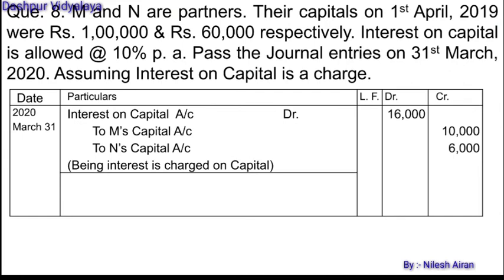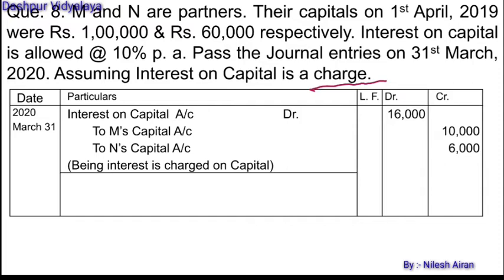Let's see another question we are given here. M and N are the partners. Their capitals on 1st April 2019 were rupees 1 lakh and rupees 60,000 respectively. Interest on capital is allowed at the rate of 10% per annum. Pass the journal entries on 31st of March 2020, assuming the interest is a charge against the profit.